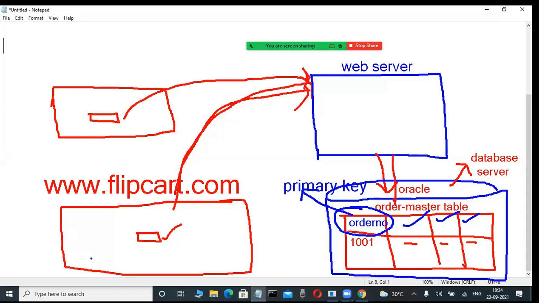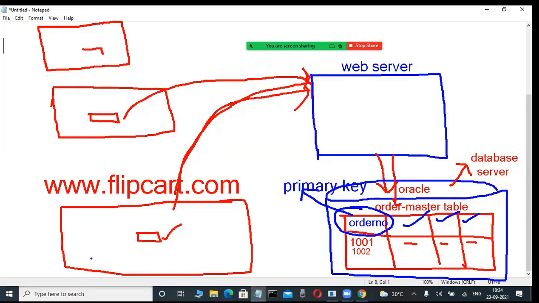Yes, a database server. In this case, another order number is automatically generated. Not that number, another number. Order is different, but item is same. Okay, 1002. Again, another person is also opening the same site only.